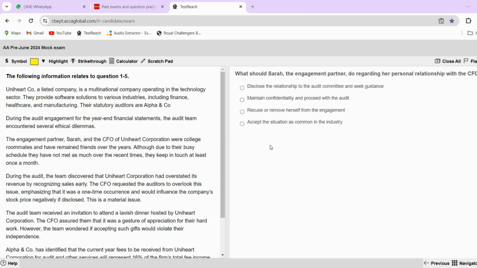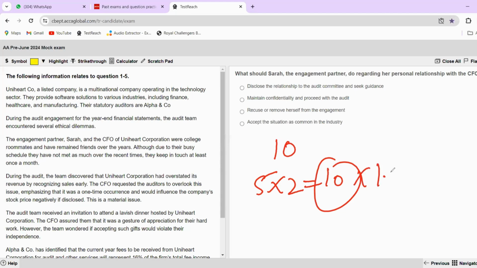So let's begin. Firstly, let's talk about the timestamp that we should ideally be using for this type of question. This is a 10 marker question in itself, which will be having 5 questions each of 2 marks. That makes it 10. And timestamp should be 10 into 1.8 minutes. Ideally should be 18 minutes.